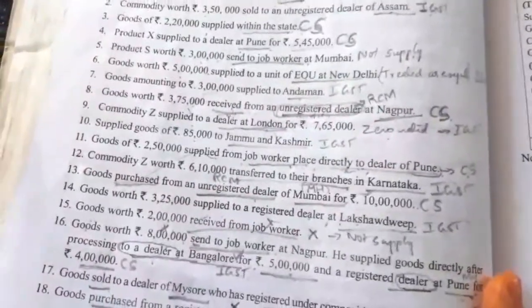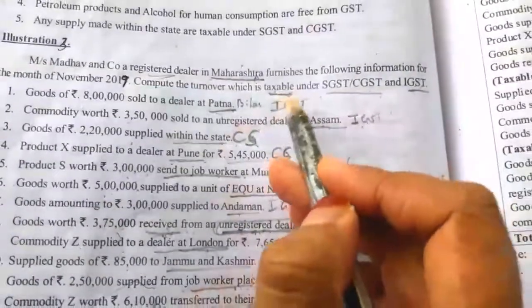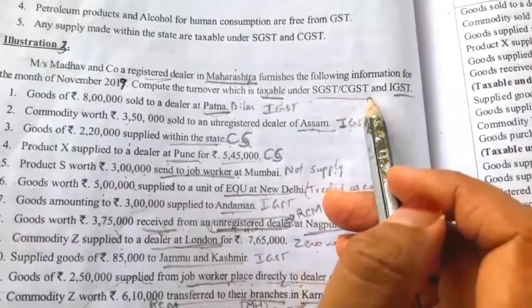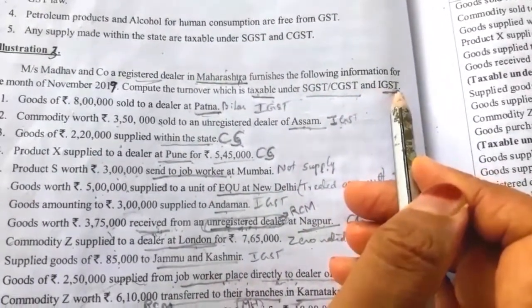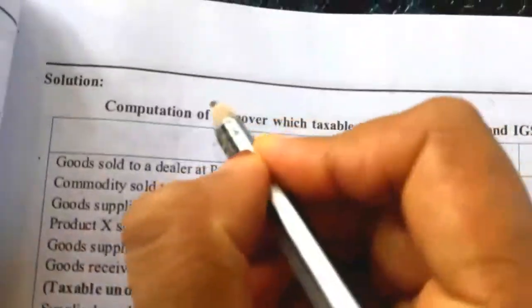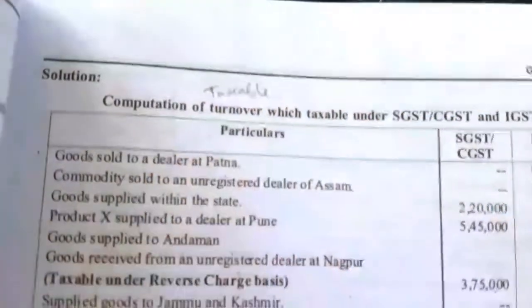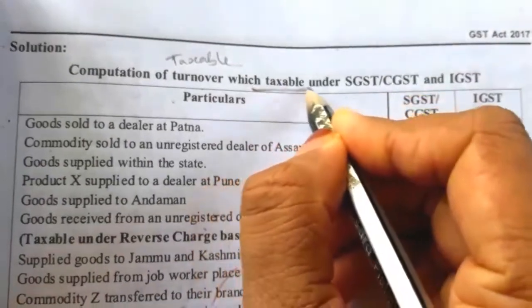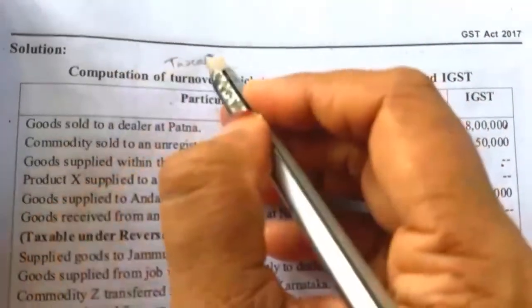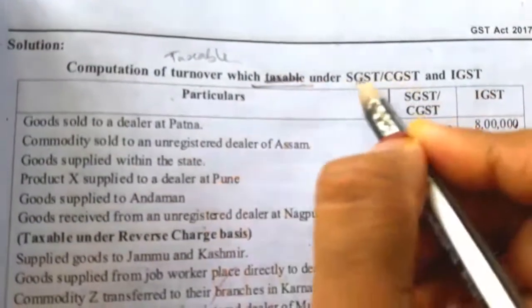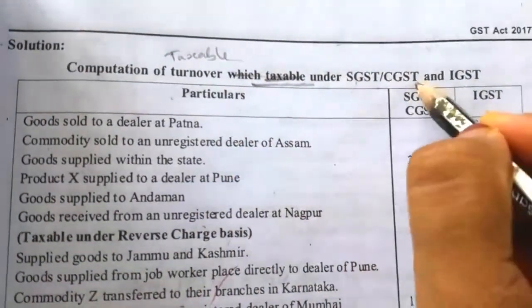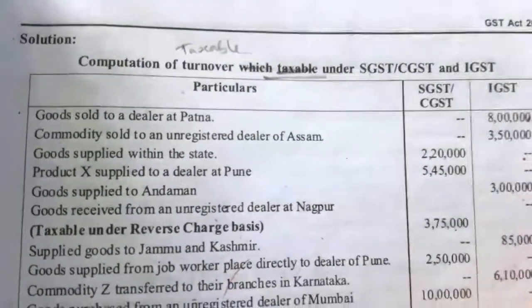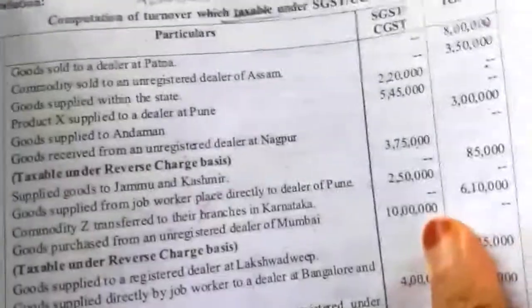Write the heading: computation of taxable turnover under SGST and CGST and IGST. So 3 columns, one particulars and 2 amount columns. Here you have to write taxable turnover, computation of, or else you might confuse it with aggregate turnover and taxable turnover. So better write computation of taxable turnover. Here they have given indirectly which is taxable. So write computation of taxable turnover under SGST or CGST and IGST. So particulars and 2 amount columns. Now we have to write one by one.